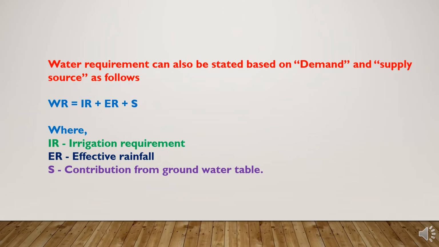In relation to demand and supply sources, the water requirement can also be represented as WR is equal to IR plus ER plus S, where WR is equal to water requirement, IR is equal to irrigation requirement, ER is equal to effective rainfall, and S is equal to contribution from groundwater table.